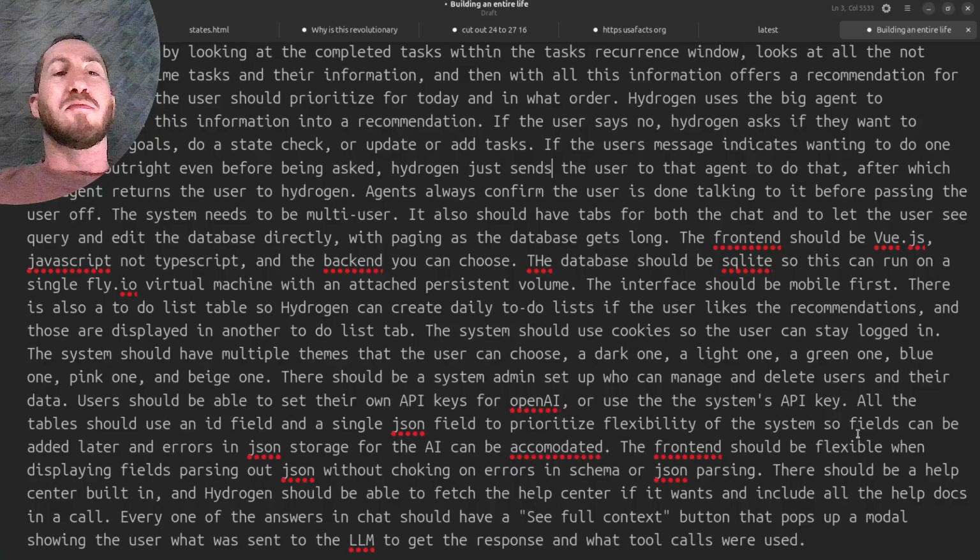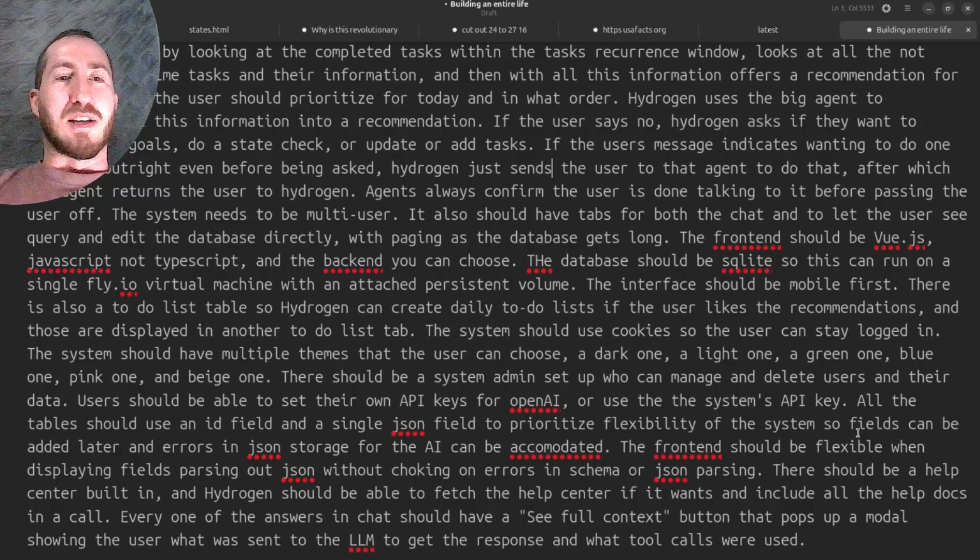The system needs to be multi-user. It also should have tabs for both the chat and to let the user see, query, and edit the database directly, with paging as the database gets long. The front end should be Vue.js, JavaScript, not TypeScript, and the back end you can choose. The database should be SQLite, so this can run on a single fly.io virtual machine with an attached persistent volume. The interface should be mobile first.